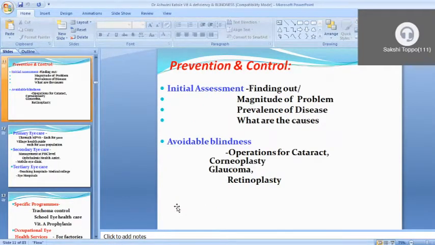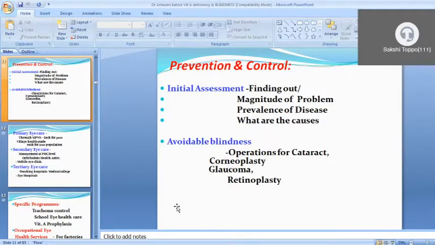So how can we prevent that? What are the prevention and control strategies for this problem? The initial assessment is that we have to find out the magnitude of the problem present in a certain community. If we don't know how much of the problem is present, and whether treatment is really required in the community or not, we cannot treat that problem. Then we have to take the prevalence of the disease.